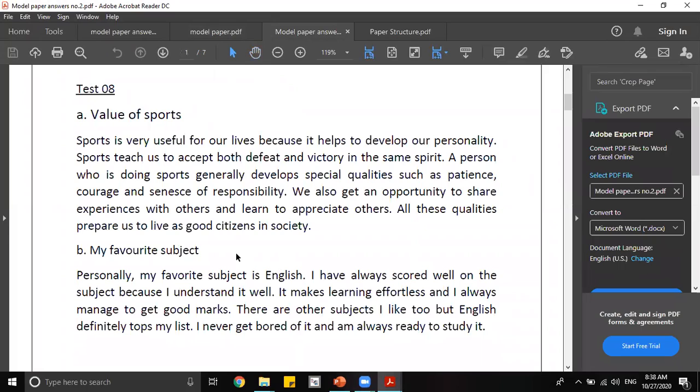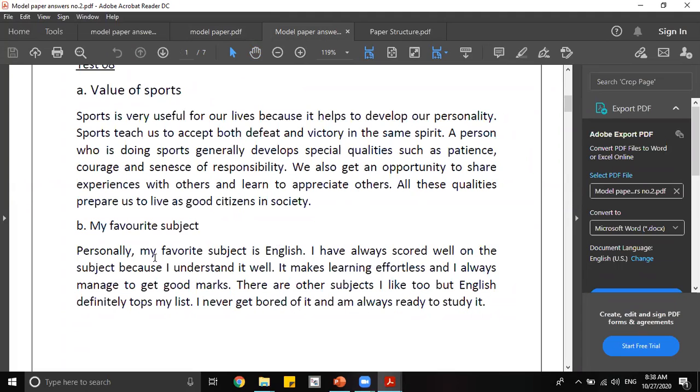So this is what a 50 to 60 word answer looks like. If we look at my favorite subject paragraph, it's just one paragraph. First, you're going to tell in the first sentence itself what is your favorite subject. So that is the beginning or the introduction. Personally, my favorite subject is English. Very simple. No one can cut marks for that sentence.